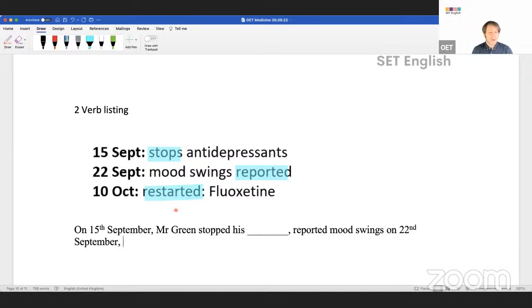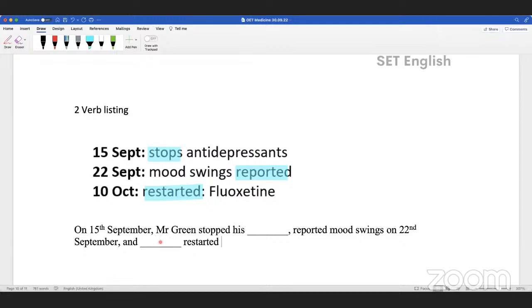And Rufat, what do I need now? Fluoxetine was restarted. Let's just have Rufat finish this sentence. Start with the drug. And fluoxetine restarted. On 10th of October.